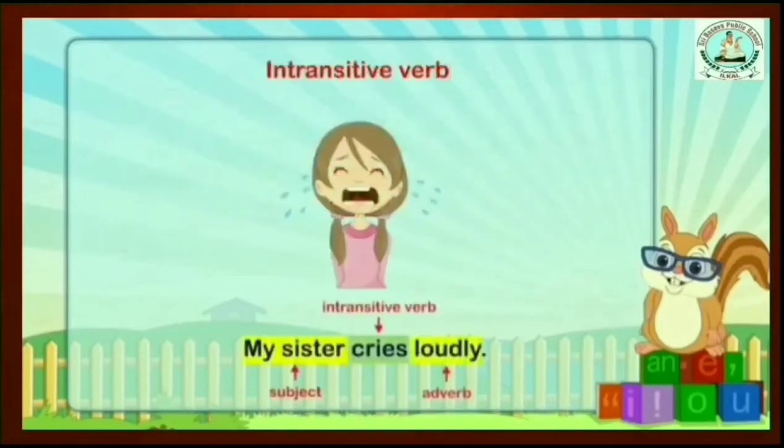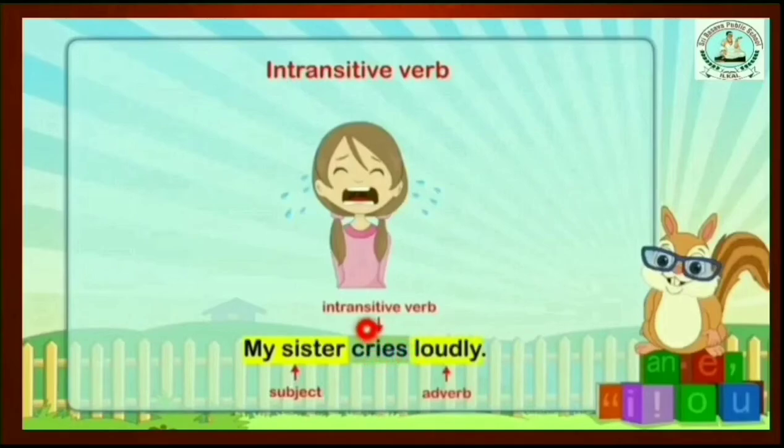Look at the examples. My sister cries loudly. So here, remove the adverb, and you read only the subject plus intransitive verb. My sister cries. In this sentence, does it need an object? No need, is it? My sister cries. So here no need for an object.